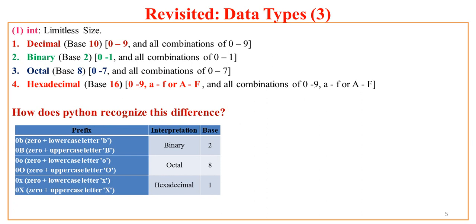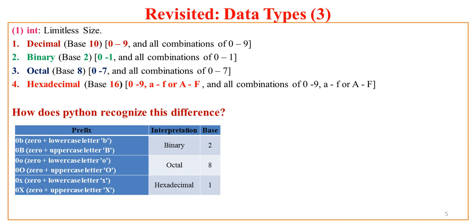So we have to add a certain prefix to the given number. For example, if you want to represent any number using two digits 0 and 1 as a binary number, then you have to add prefix 0 lowercase b, or 0 uppercase B. If any number is preceded with this 0 lowercase b or 0 uppercase B, that forms a binary number.